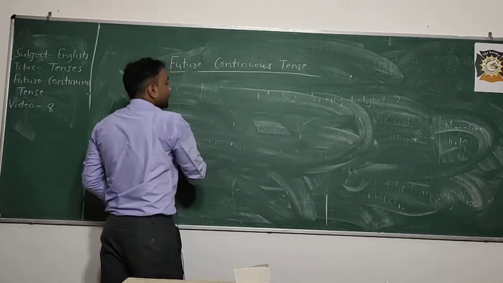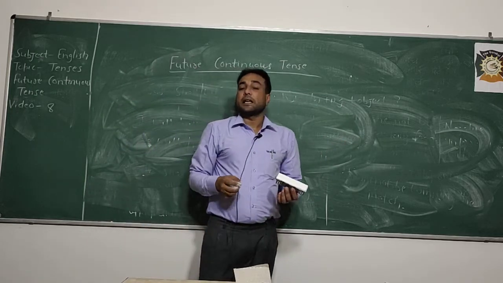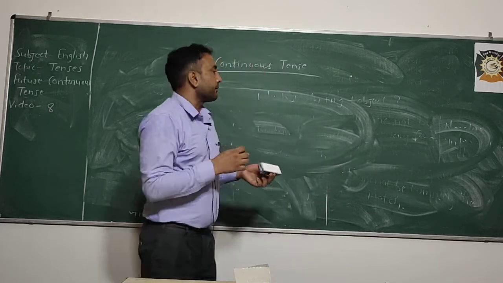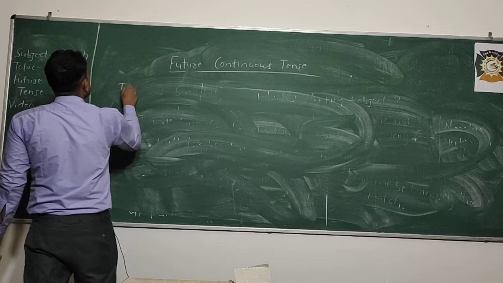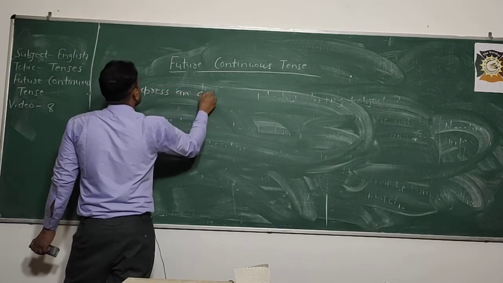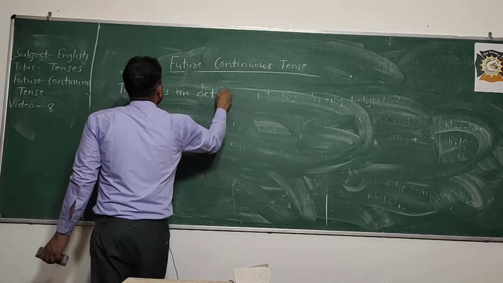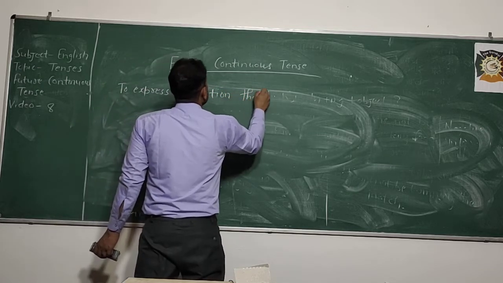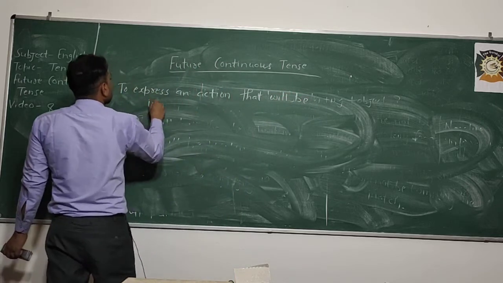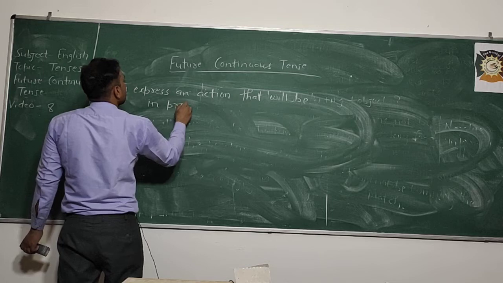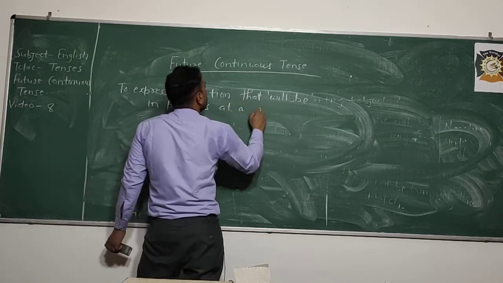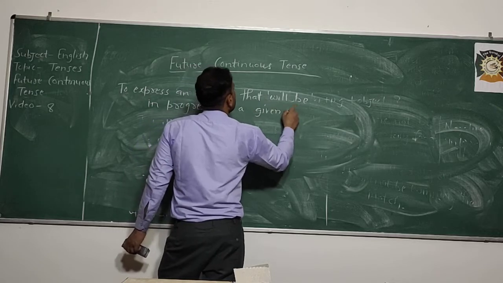The first one is to express an action that will be in progress at a given time.